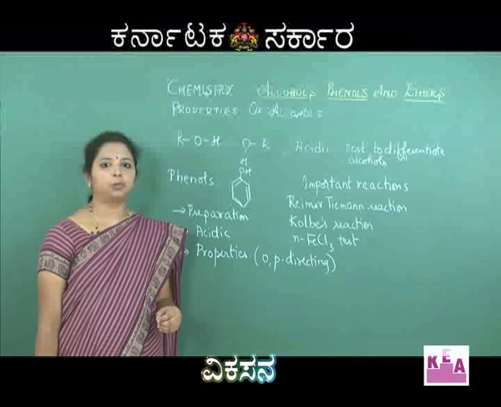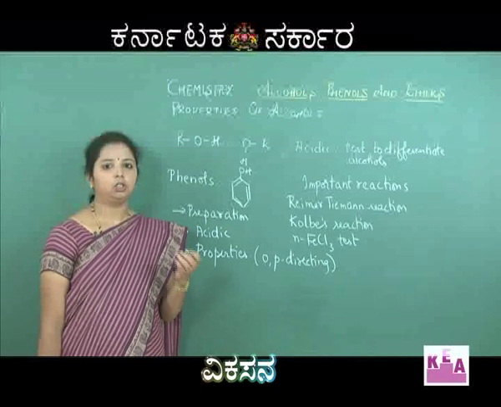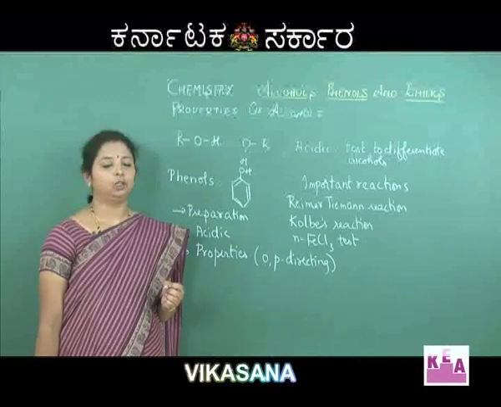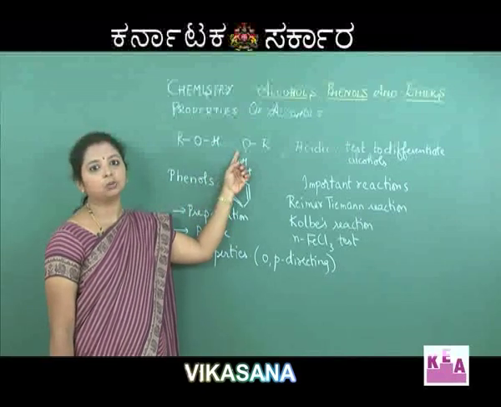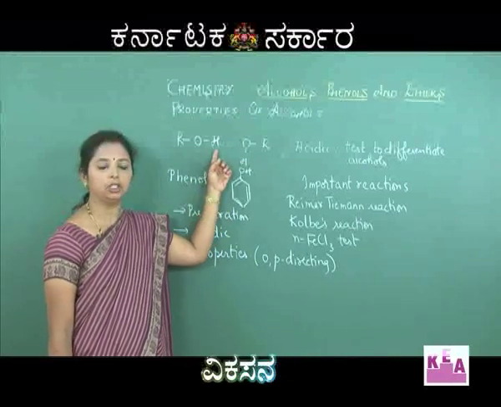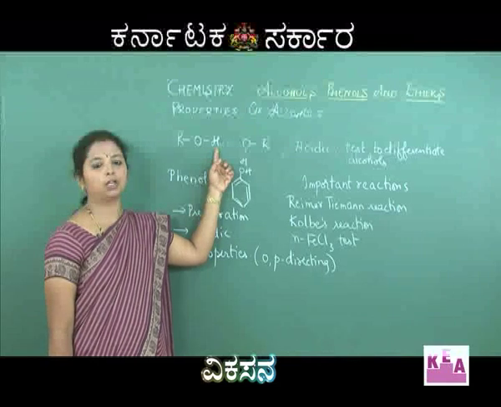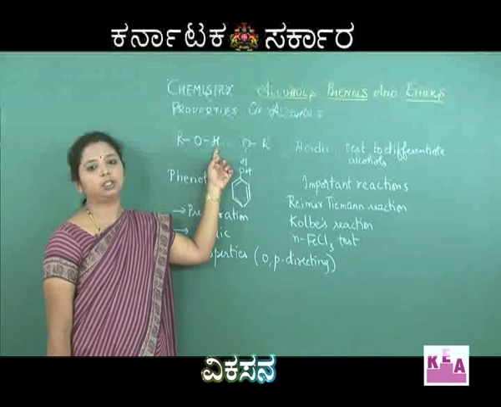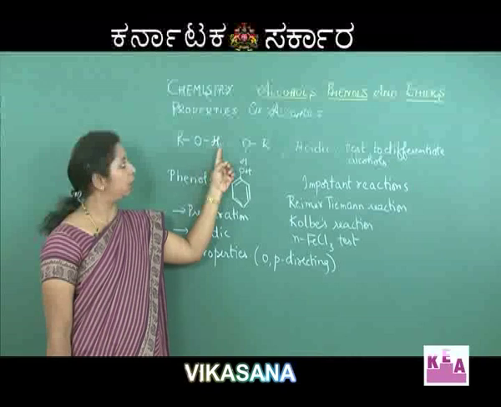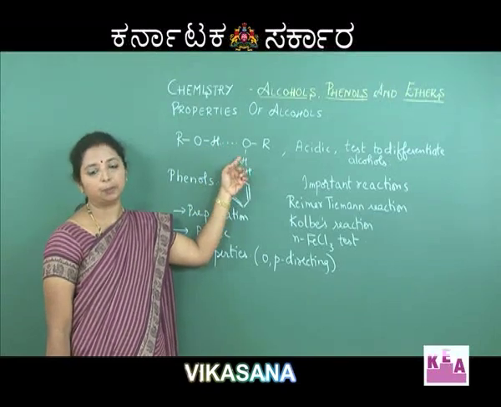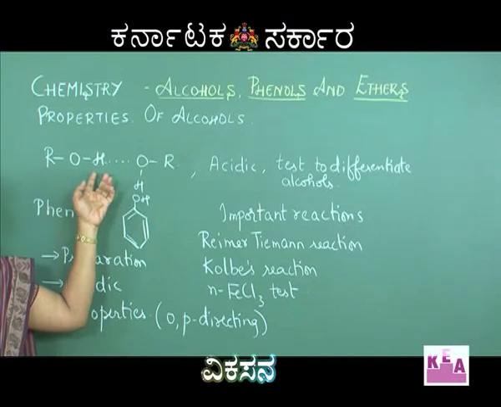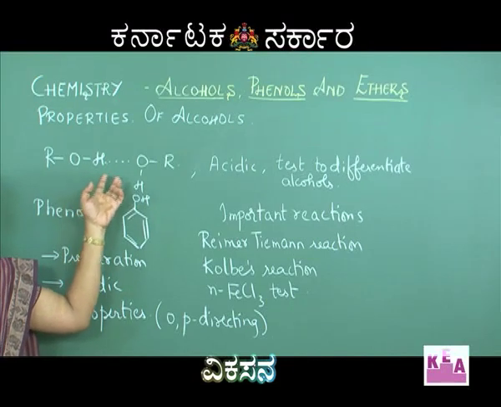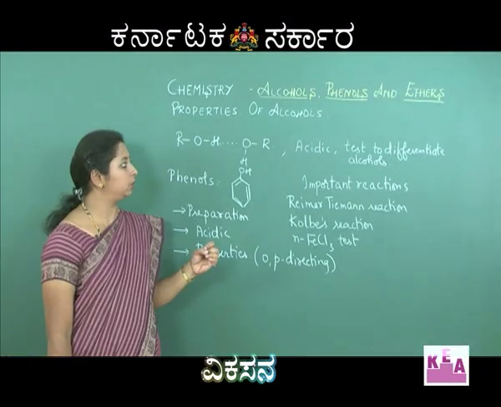Next, we will understand the properties of alcohols. What all should you stress while studying the properties of alcohols? We should know that there exists hydrogen bonding between oxygen and hydrogen, and therefore, the boiling points of alcohols are much higher than the corresponding alkanes. So, this should be remembered, and because of this hydrogen bonding, it has specific properties also, which we will understand as we go with the questions.